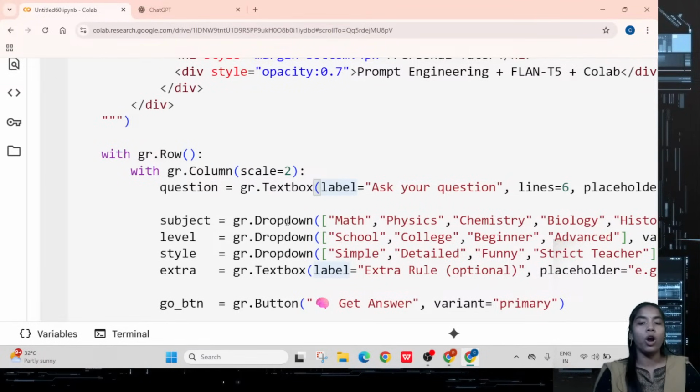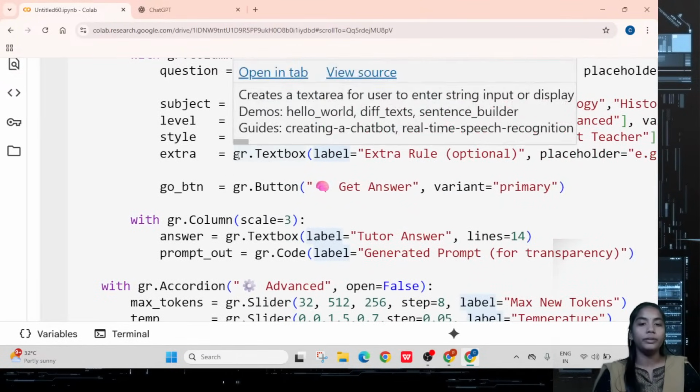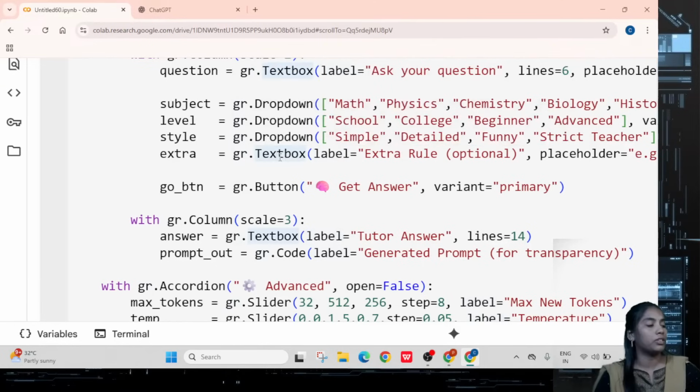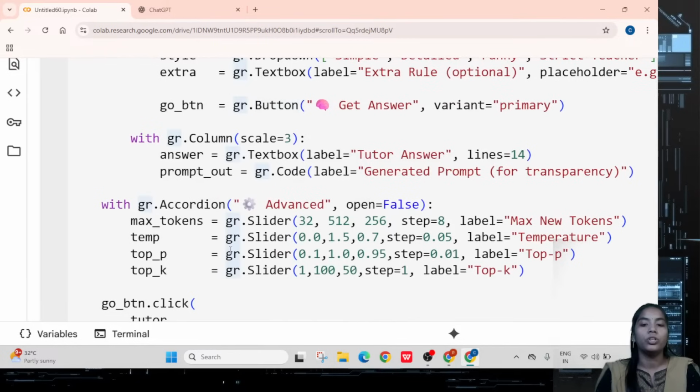Then later you have to select some particular options. After selecting, if you want to type any extra content, you can add it. And finally you have to click on the button. When you have entered all the input details, you have to click on the enter button. If you click on the button, then you will get the output. So for that purpose you have some particular requirements.